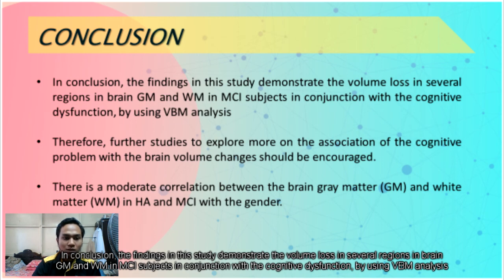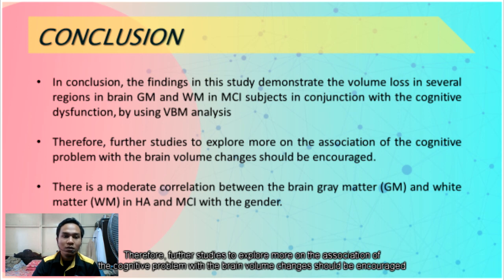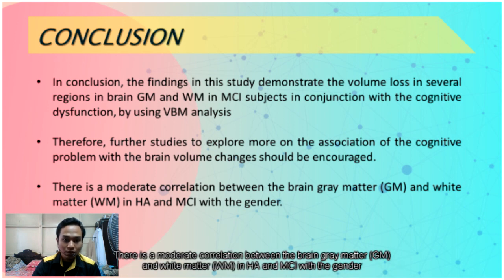In conclusion, the findings in this study demonstrate the volume loss in several regions in brain grey matter and white matter in MCI subjects in conjunction with the cognitive dysfunction by using VBM analysis. Therefore, further study to explore more on the association of the cognitive problem with the brain volume changes should be encouraged. There is a moderate correlation between the brain grey matter and white matter in HA